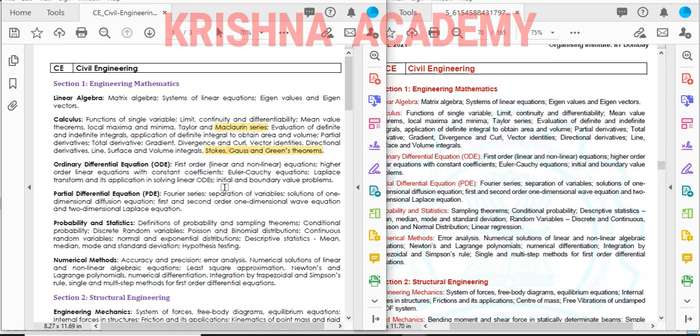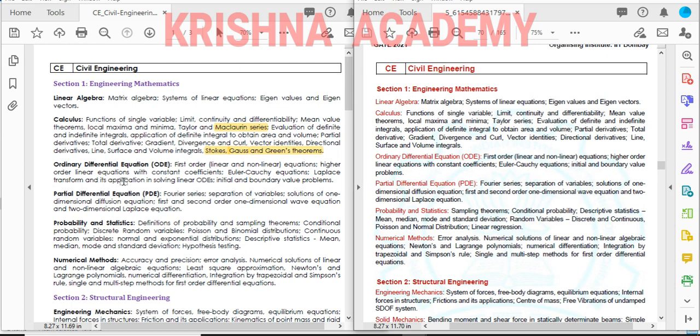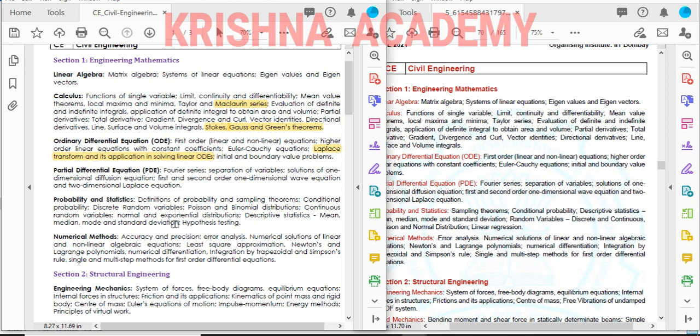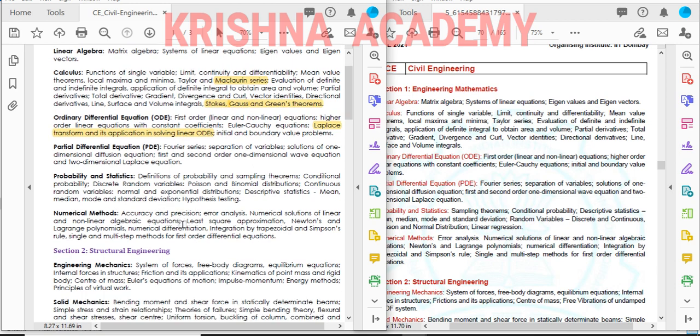Next, in the ordinary differential equations, there is Laplace transform and its applications in the 2020 syllabus. In 2021 we don't have Laplace transforms and their applications. Everything is the same in the rest of the mathematics syllabus. There are no big differences in this.